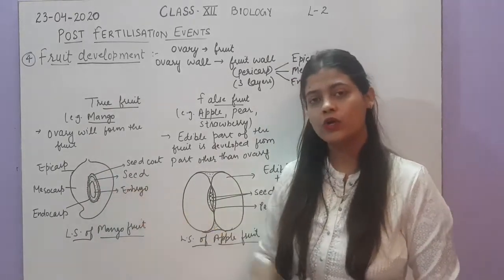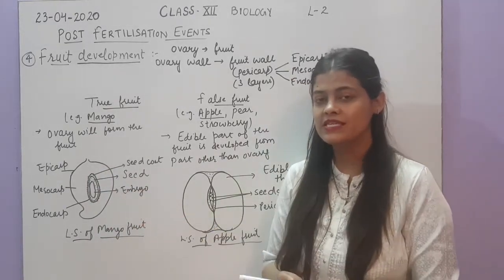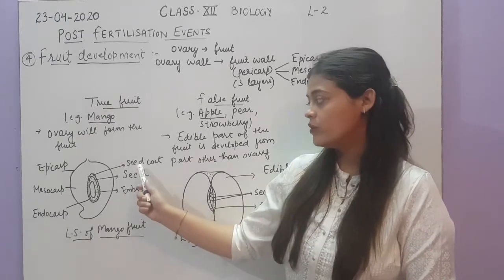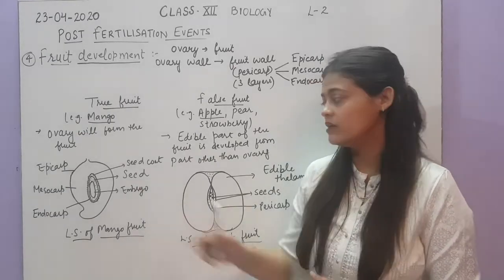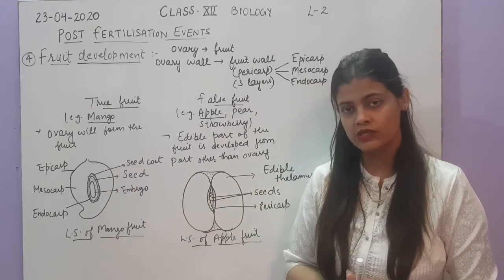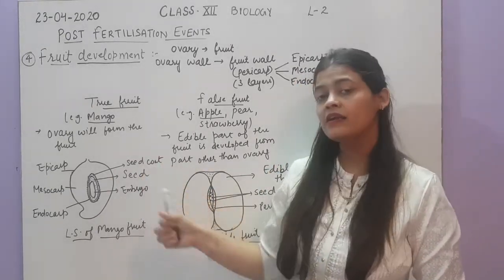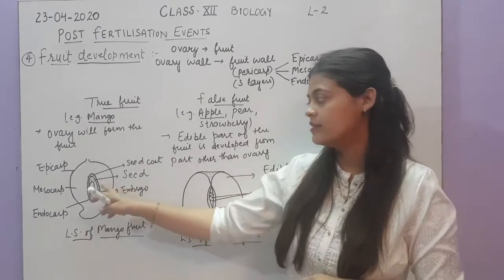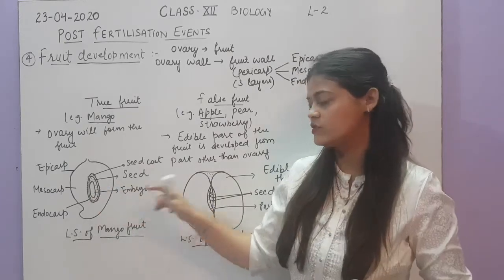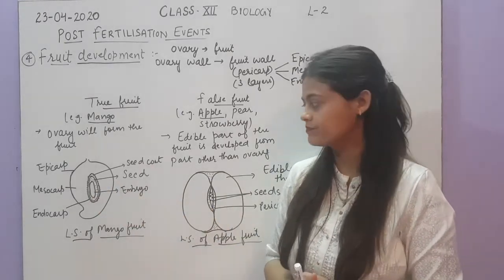Now inner to the endocarp, when you just open the seed of the mango, you will be able to see a hard covering, which is the seed coat, the blackish structure. And inner to that, there is a whitish structure, which is called the embryo.